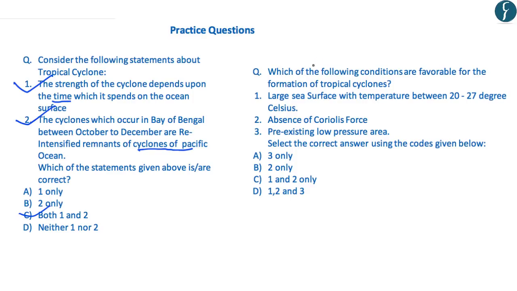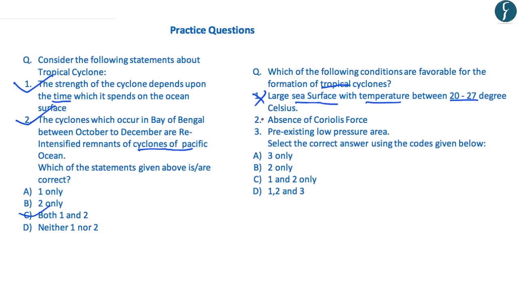The second question reads, which of the following conditions are favorable for the formation of tropical cyclones? The first statement reads, large sea surface with temperature between 20 to 27 degrees Celsius, which is incorrect because the temperature should be higher than 27 degrees Celsius.